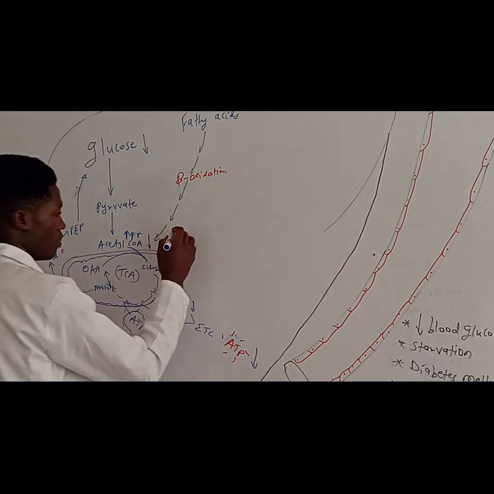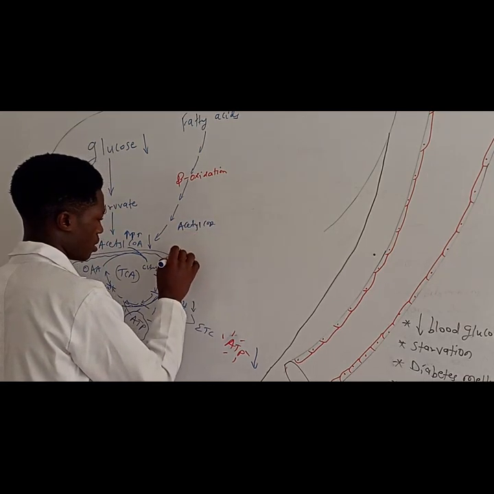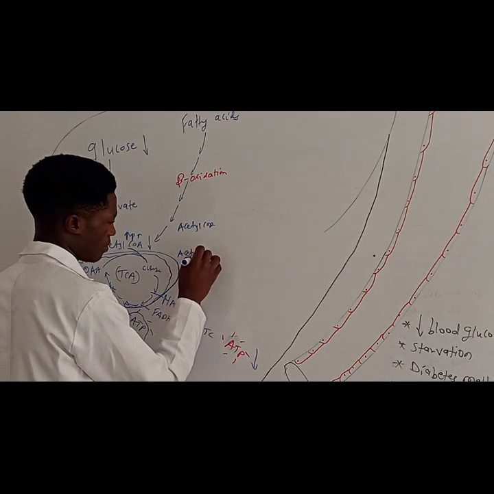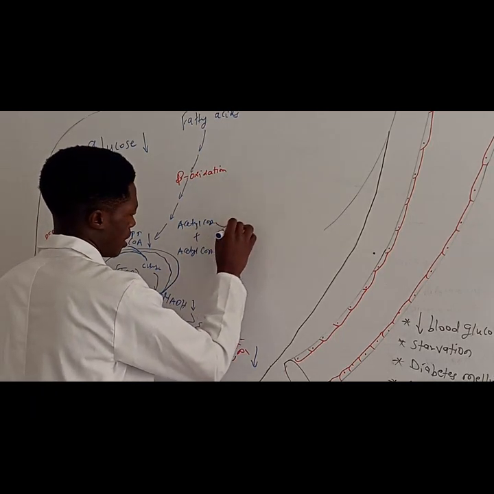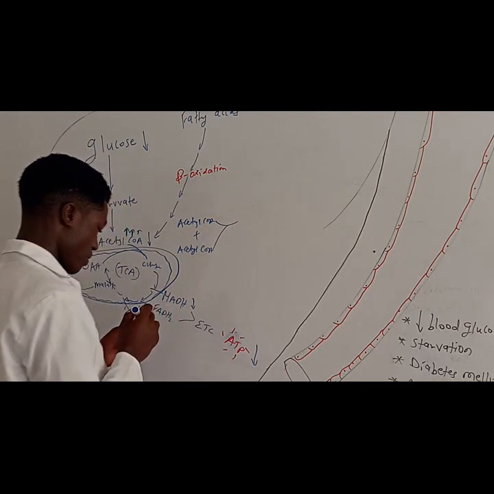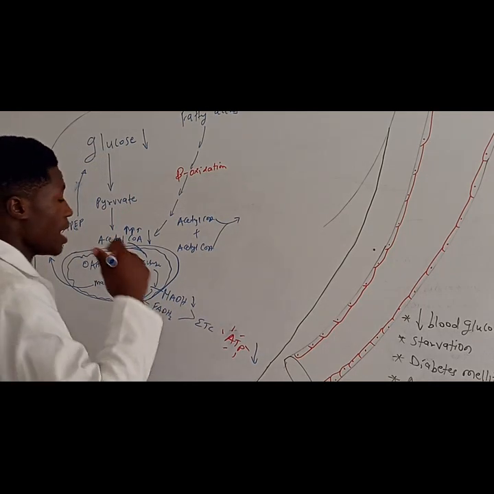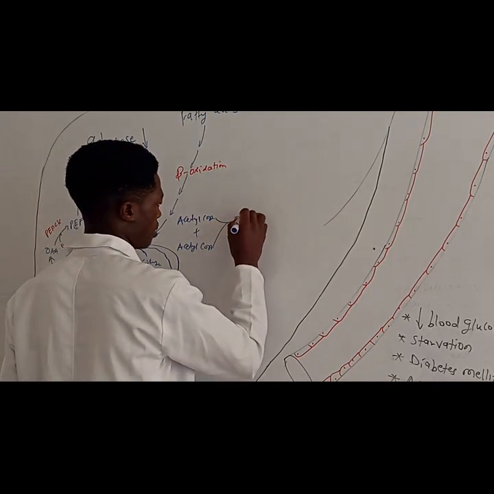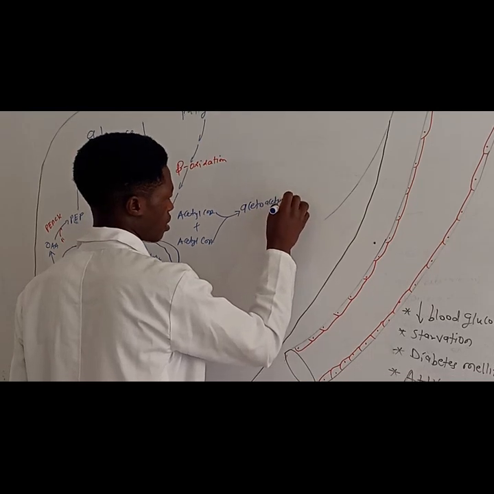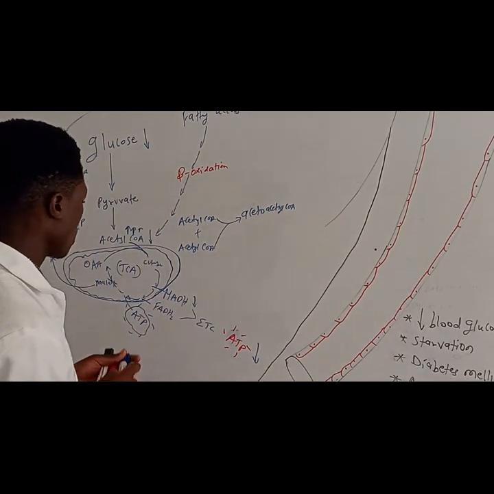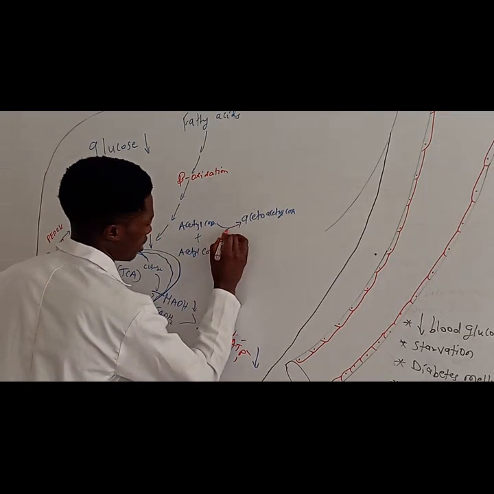So what is going to happen? We are going to react acetyl-CoA with another acetyl-CoA. Then what are you going to form? When we react acetyl-CoA and another acetyl-CoA, we are going to form a new molecule. This new molecule is going to be called acetoacetyl-CoA. Alright, what is going to happen? We only have one CoA here, so we are going to lose a CoA.